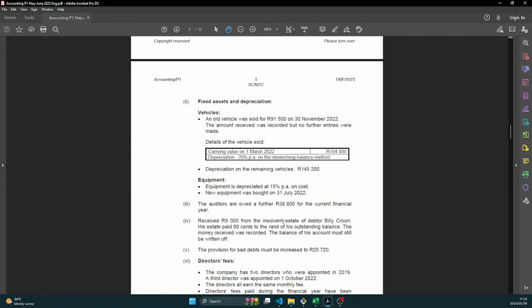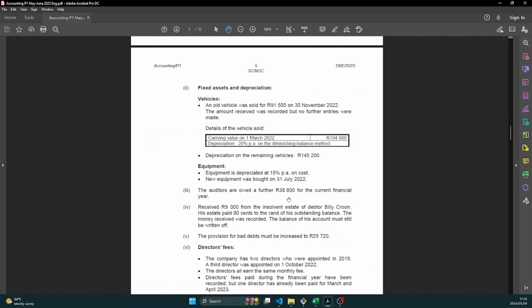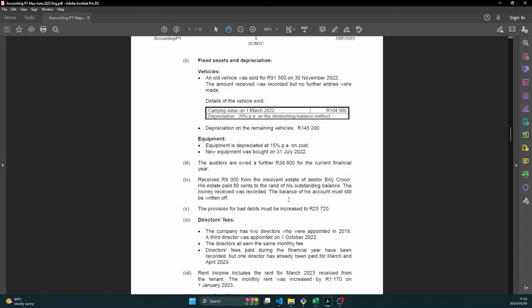Okay, and then we move on to equipment. They tell us that equipment is depreciated at 15% per annum on cost. So this one is not on diminishing balance, so we don't need to deduct accumulated depreciation from the cost. We're going to calculate depreciation on the cost. They tell us that they bought new equipment on the 31st of July 2022.